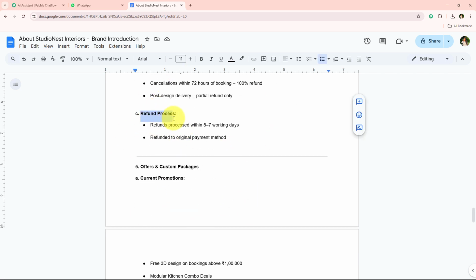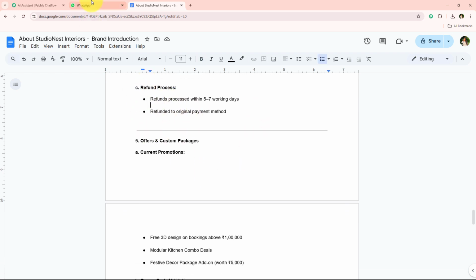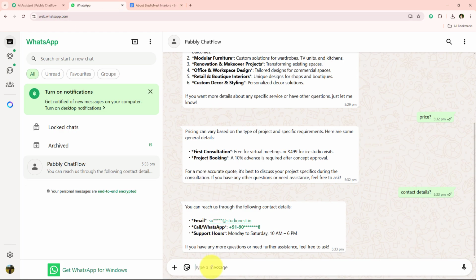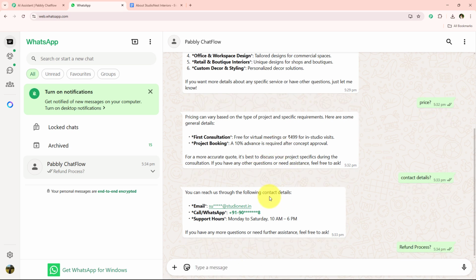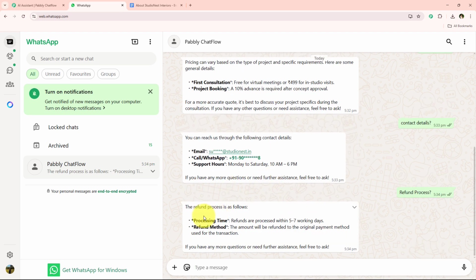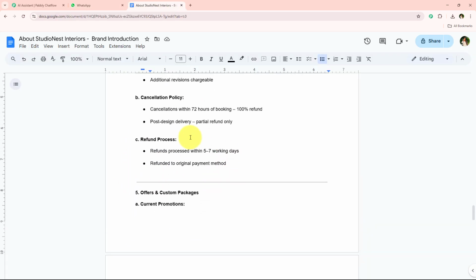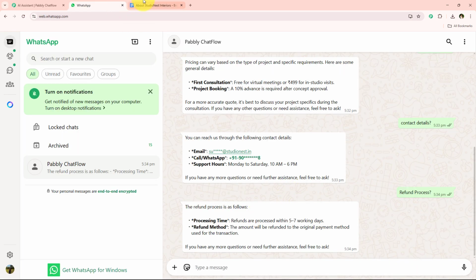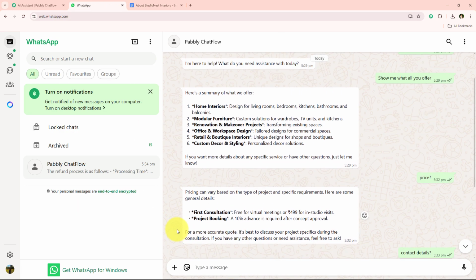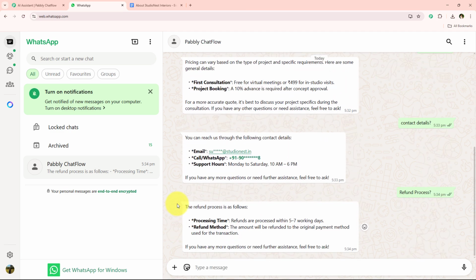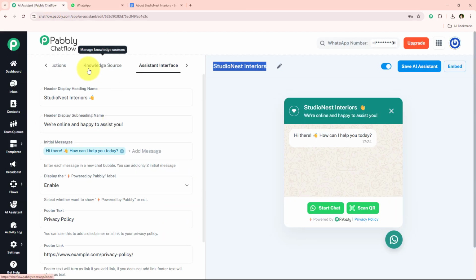Let's say I'm going to show you a practical example of this refund process. I'm going to ask them for this refund process. So I'm going to open the WhatsApp and send them this refund process question mark message, and it is going to respond according to the knowledge base which I uploaded. Yes, you can see that it is sharing the refund process, which is exactly the same which I have mentioned right over here in my knowledge base. So yes, you can see that we have successfully created this amazing WhatsApp chatbot which is created using Pabbly Chatflow.